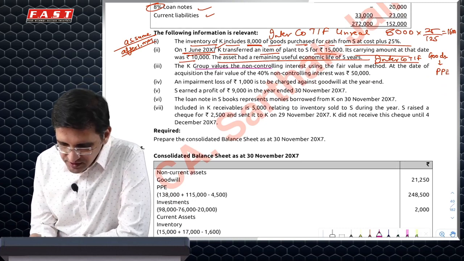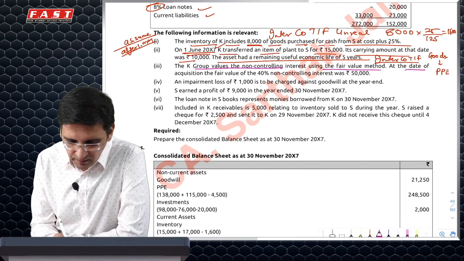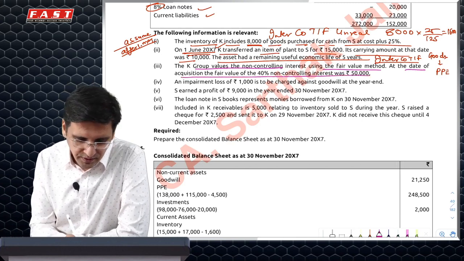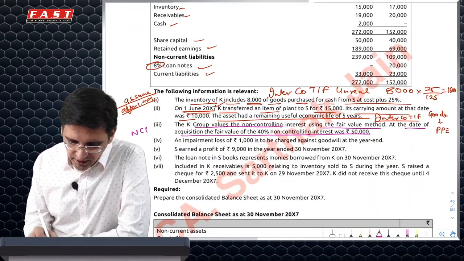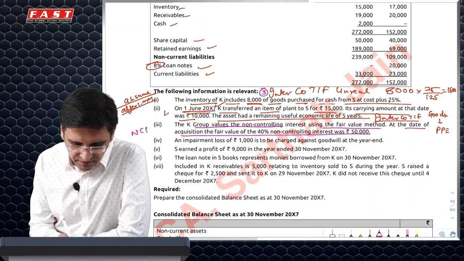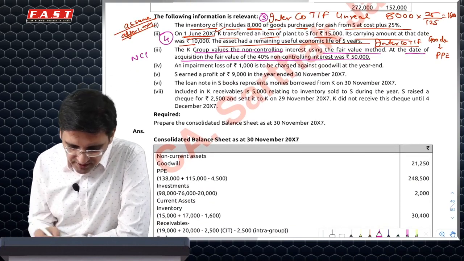Then K value is NCI at fair value. So if there is a goodwill impairment, even NCI would bear it, and fair value is given. So NCI adjustment is there. I'm just saying that you have these kind of multiple adjustments: intercompany transfer of goods, intercompany transfer of goods asset, fair value of NCI is there, okay.